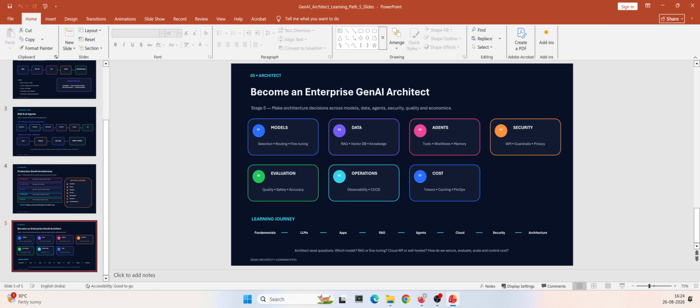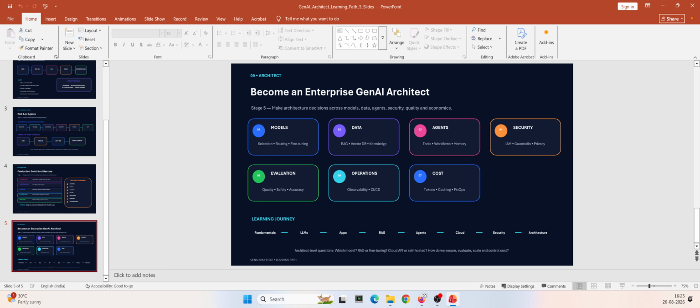Next comes evaluation. How do we know whether our AI application is actually good, right? We need to measure things like accuracy, relevance, hallucination, safety, and overall response quality. Next comes operations. How do we monitor the system? How do we trace an AI request across multiple components? How do we deploy new versions? How do we detect problems? All that we will be doing as part of operations.